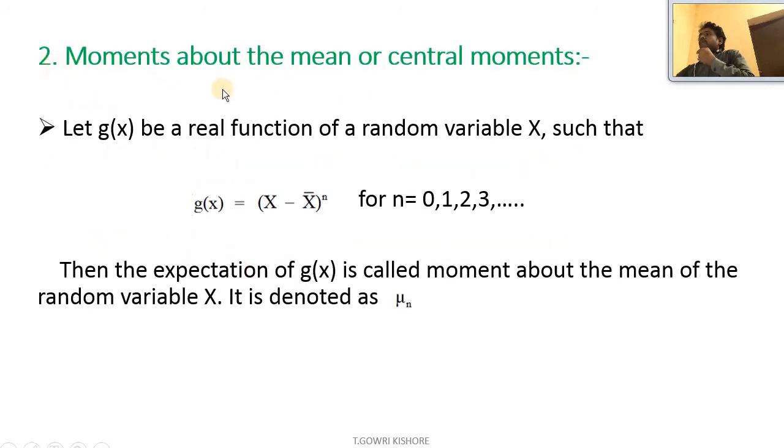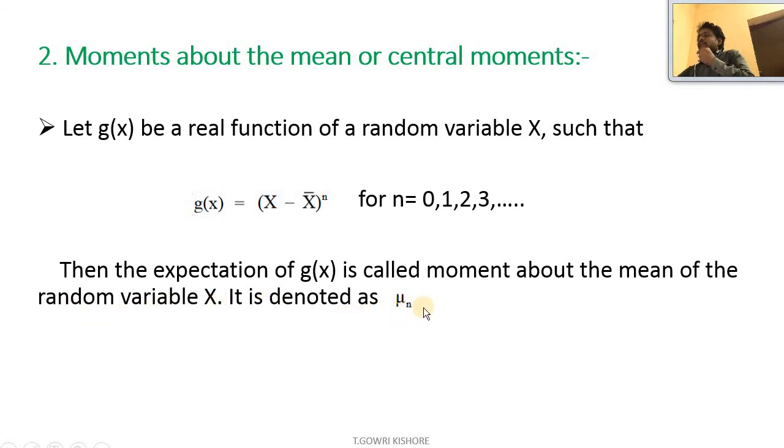Next one, moment about the mean or central moment. Let g(x) be a real function of the random variable x such that g(x) = (x - x bar)^n for n = 0, 1, 2, 3 and so on. Then the expectation of g(x) is called the moment about the mean of the random variable x.